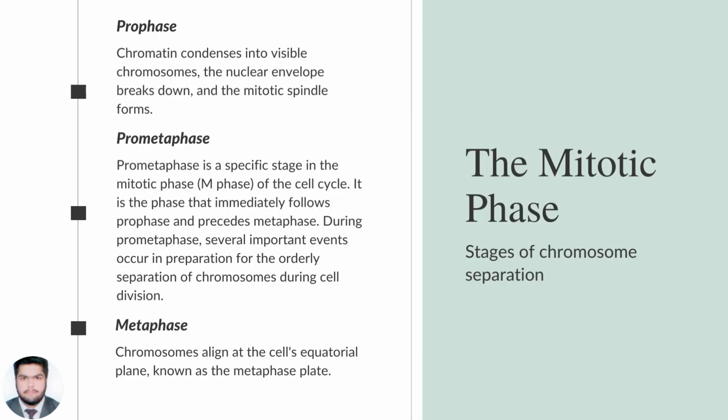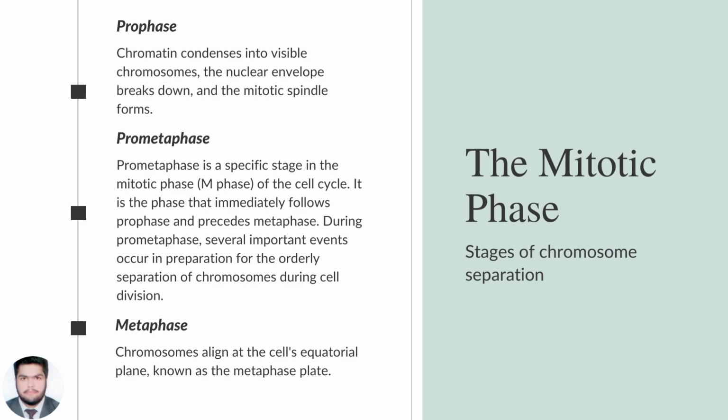The mitotic phase, stages of chromosome separation. Prophase. Chromatin condenses into visible chromosomes. The nuclear envelope breaks down and the mitotic spindle forms. Prometaphase. Prometaphase is a specific stage in the mitotic phase of the cell cycle. It is the phase that immediately follows prophase and precedes metaphase. During prometaphase, several important events occur in preparation for the orderly separation of chromosomes during cell division.